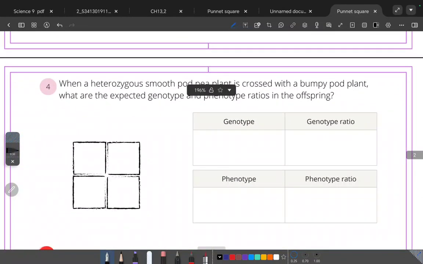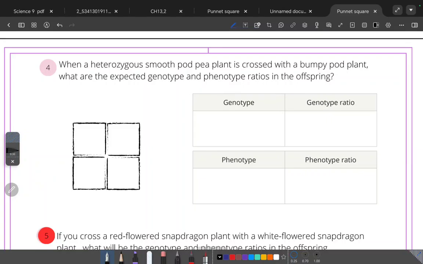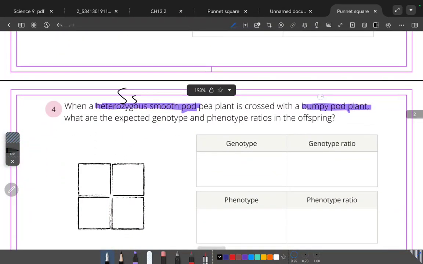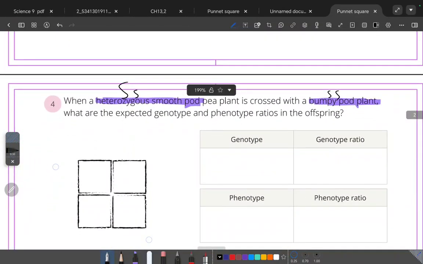Okay, question number 4. When a heterozygous smooth pod pea plant is crossed with a bumpy pod plant. Heterozygous smooth pod, heterozygous means S capital, S small. The other parent is bumpy. Bumpy pod is recessive, so it's S small, S small. How do we cross them?